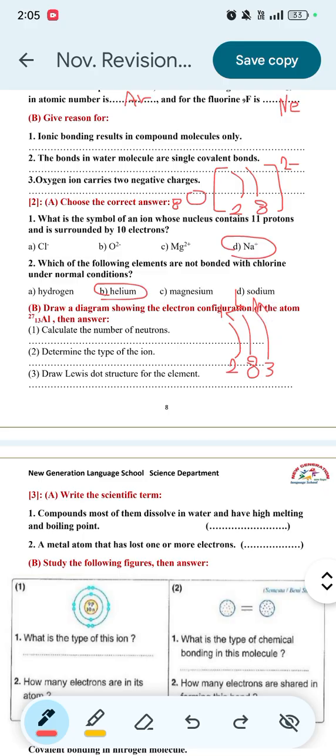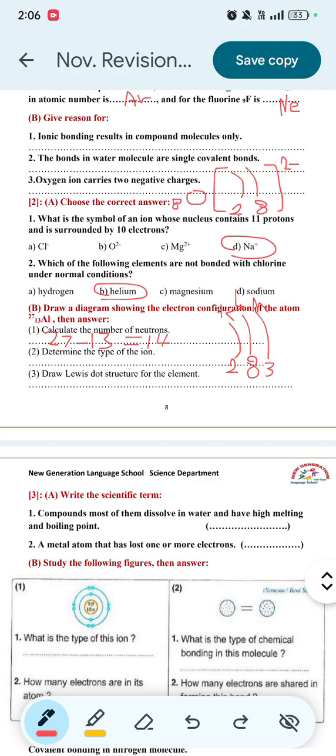Number 1, calculate the number of neutrons. Number of neutrons equals the mass number minus the atomic number. Mass number equals 27 minus the atomic number equals 13. So the answer will be 14. 27 minus 13 equals 14. So this is the number of neutrons.